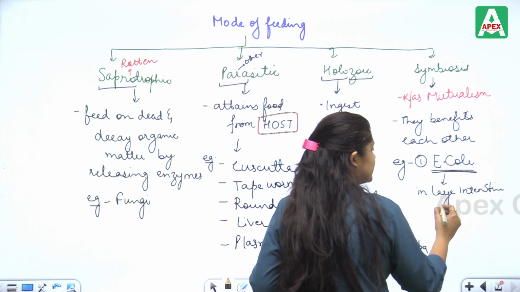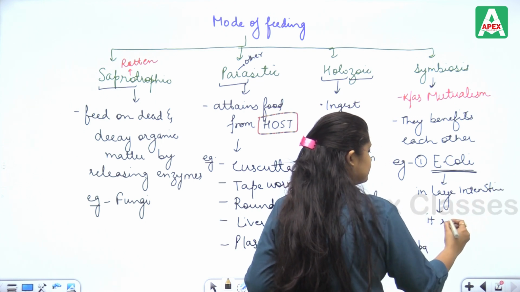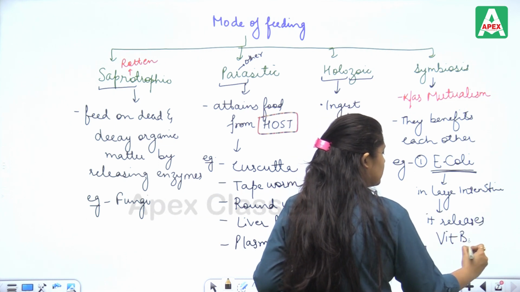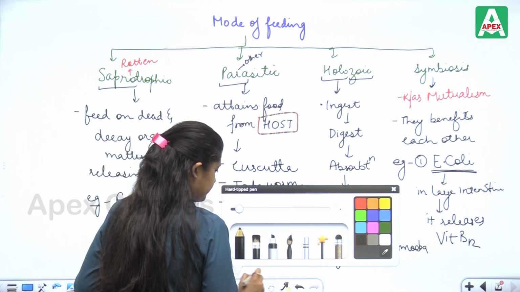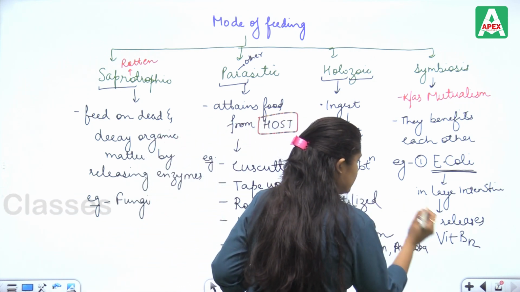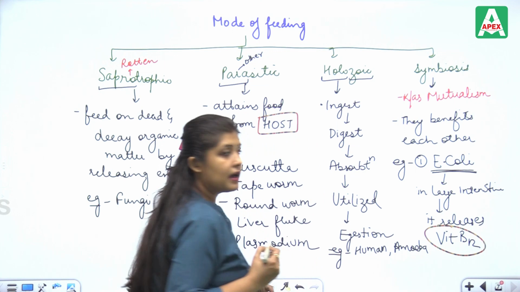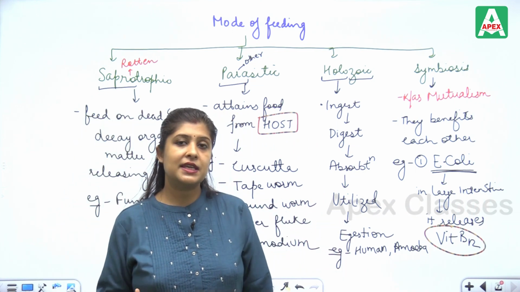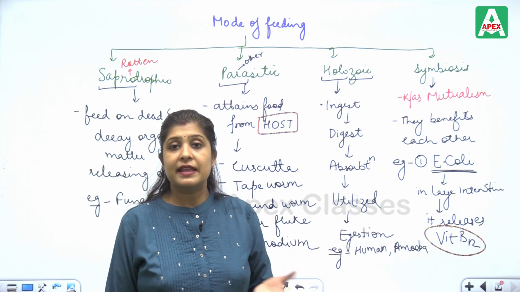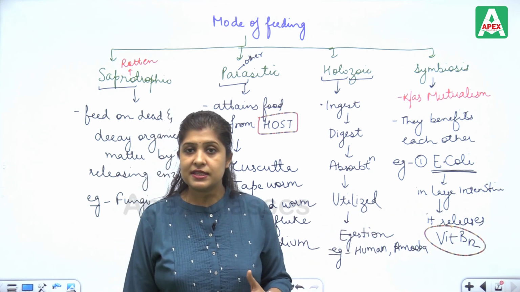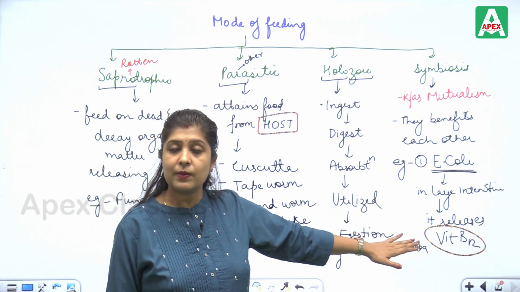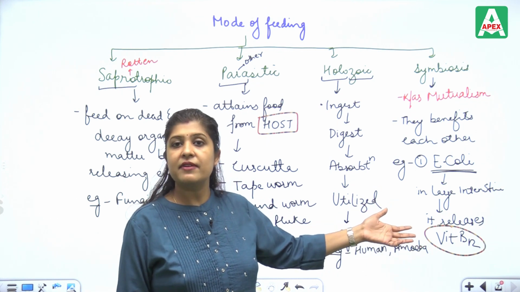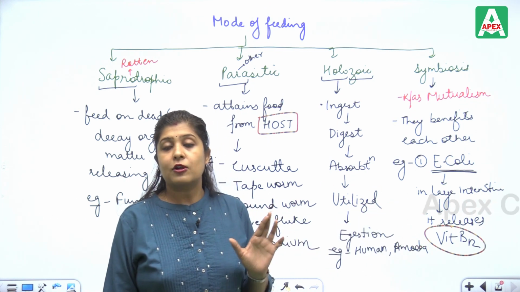And what happens here? It releases vitamin B12 in our body. This is important. You should remember that in many exams this question may come, that Escherichia coli is present in the large intestine. It releases vitamin B12, so it is benefiting us, and it also gets the food.